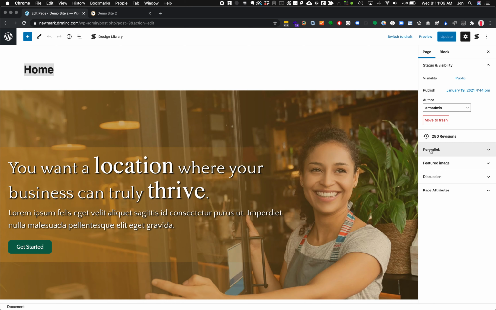When it's the home page, there is no particular add-on for the end of the URL. So in this case, it is just the full URL, but normally what you have typed in here ends up on the end of this right here. So it would be like newmark.drminc.com/home. And so this is serving a whole lot of purposes. We want to talk about headings and organizing your content next.